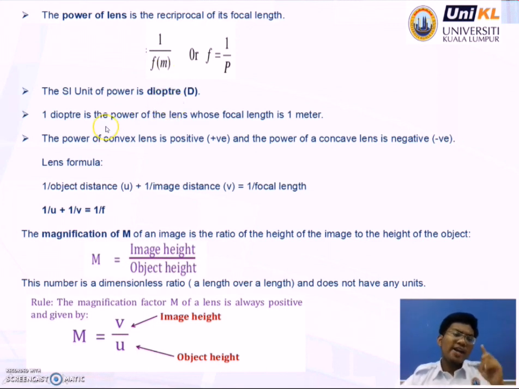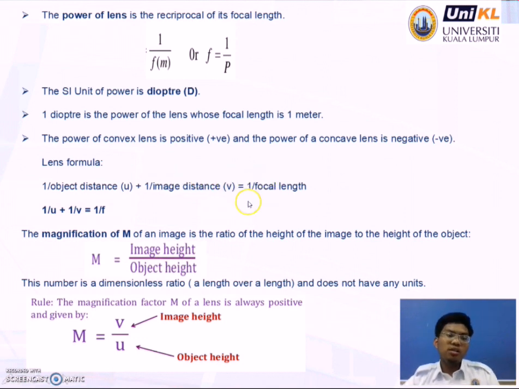Okay, 1 diopter is the power of the lens whose focal length is 1 meter. The power of a convex lens is positive and the power of a concave lens is negative. Okay, so what is the formula of the lens? The lens formula is 1 over object distance plus 1 over image distance equals 1 over focal length.